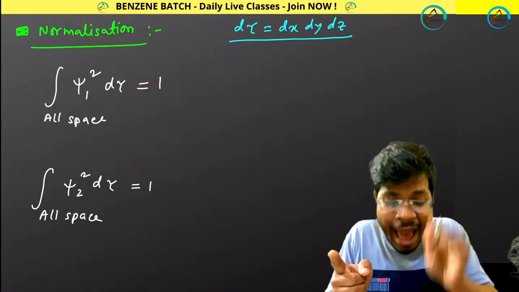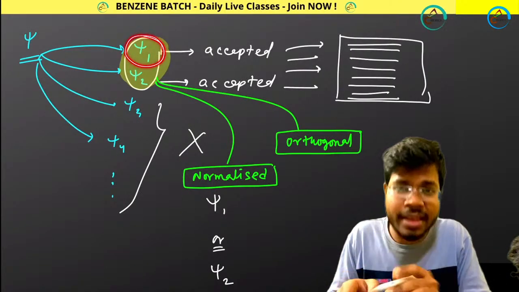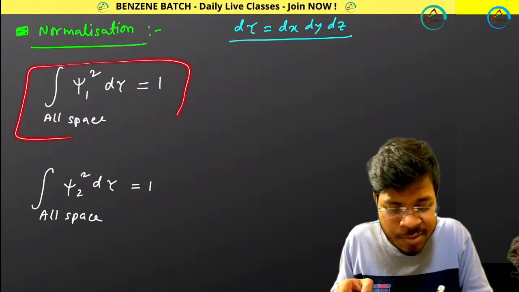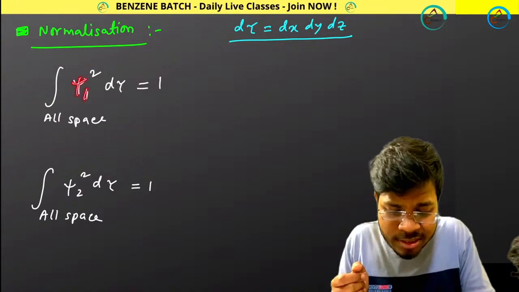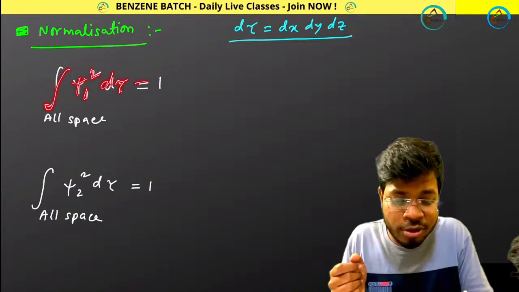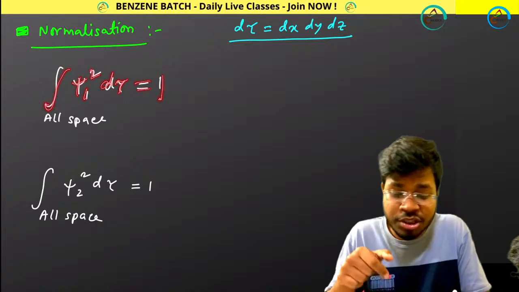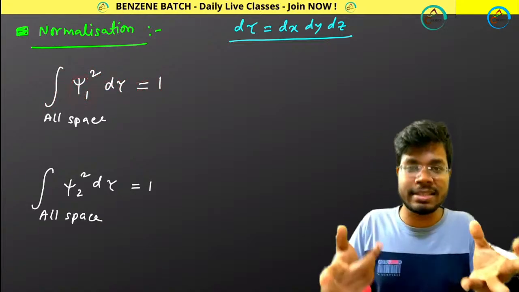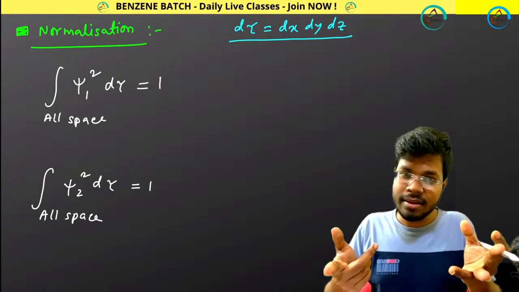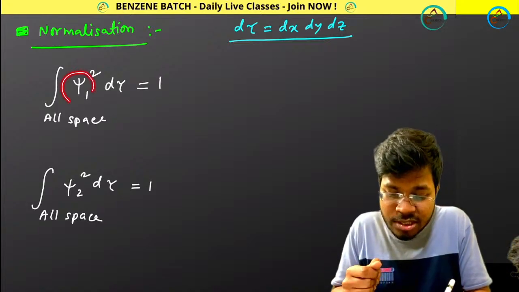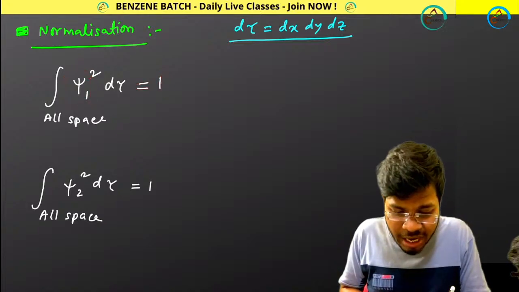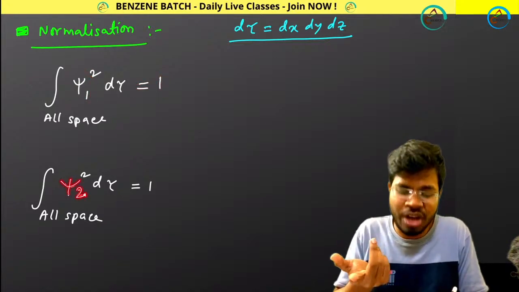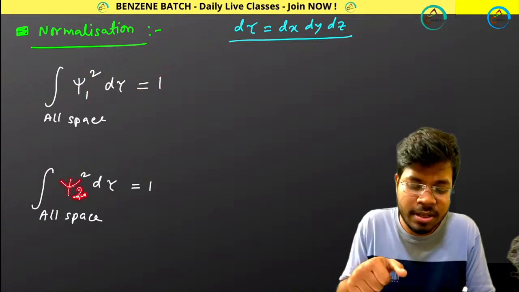First of all, as your psi1 is normalized, you can write this expression this way: psi1 square d tau in this space equals 1, that is why your psi1 wave function is normalized. Similarly psi2 wave function is normalized because it is 1.